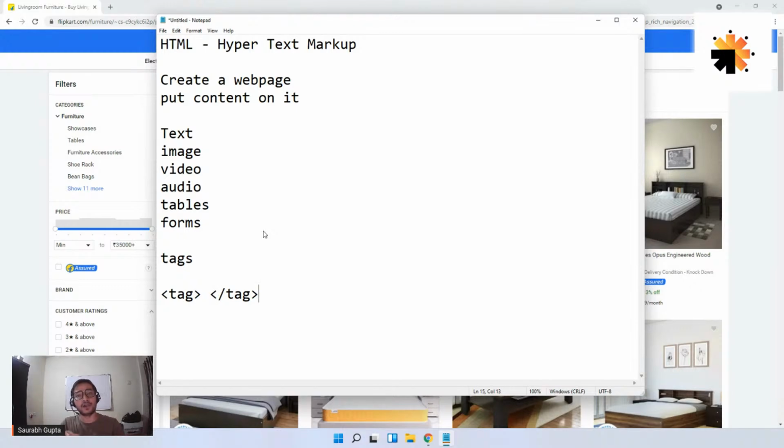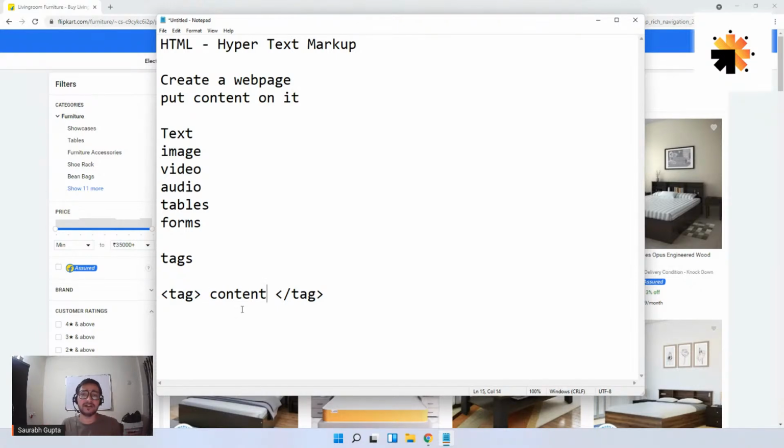There are a lot of different tags available, and we have to learn how many tags there are, how to write them, and how they create the element. What tag do I use to create text, what tag to create an image, what tag to create video or audio or table or forms. We have to learn all of that. To write a tag, it's simple. You open a tag, you close a tag, and in between you put the content that you want inside that element. Okay, that's how you simply write it.